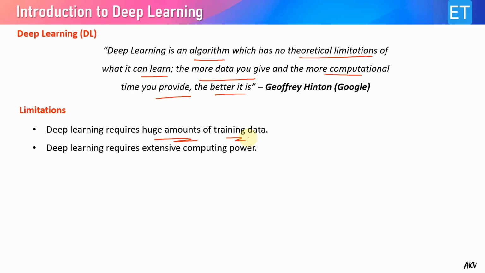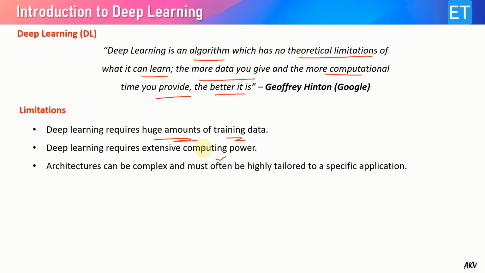Obviously, when you are providing millions of training images, extensive computational power is required. The architectures can be, of course, complex and must often be highly tailored to a specific application. And the resulting models may not be easily interpretable. So at the end, after training, what we get is not easy to understand.